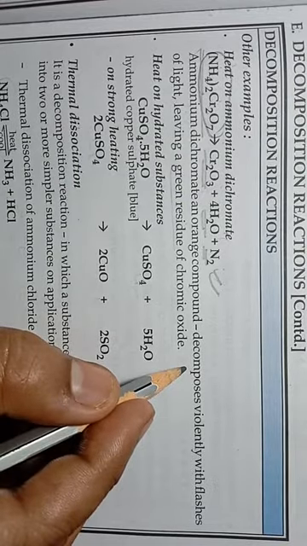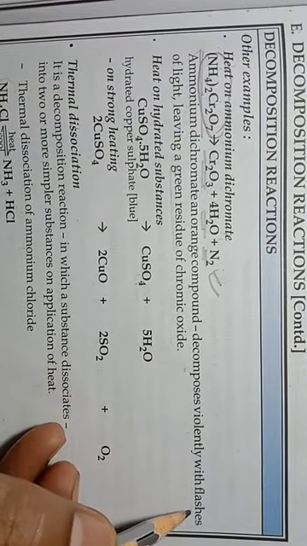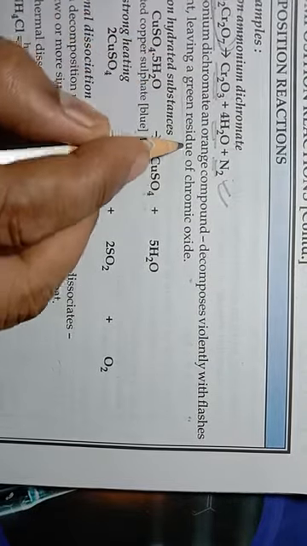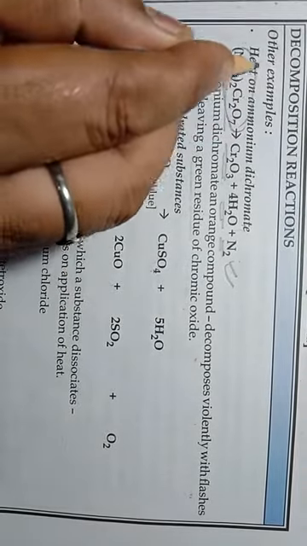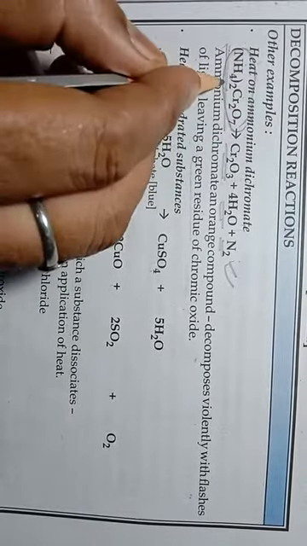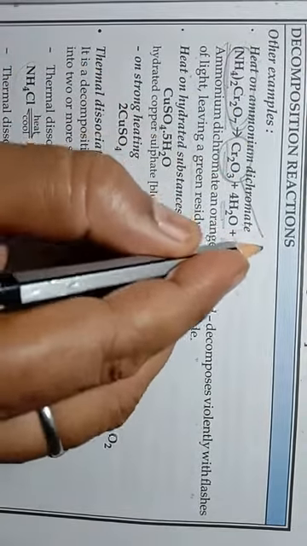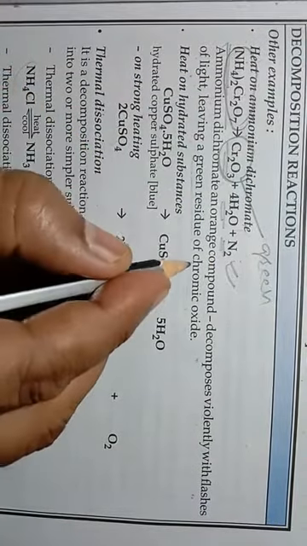how is it decomposing here? It decomposes violently with flashes of light, leaving a green residue of chromic oxide. Okay, so orange colored ammonium dichromate after heating forms a green colored residue of chromic oxide.